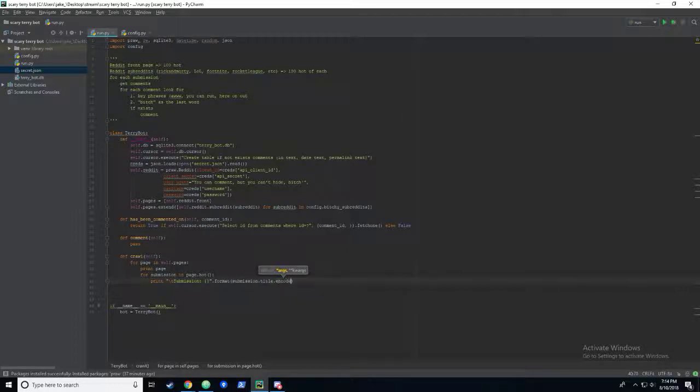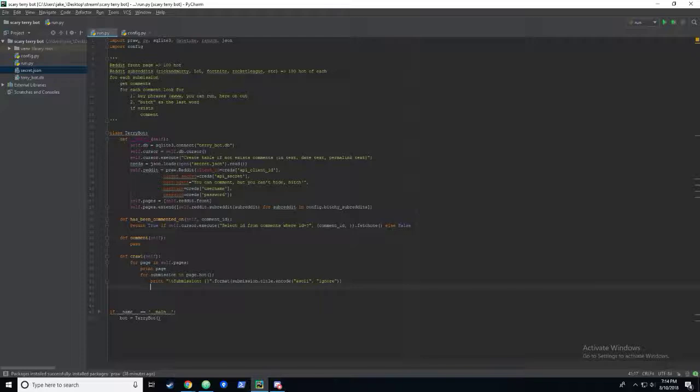I'm going to encode this with an ignore, in case there's any special characters. Python 2 really can't handle UTF-8 and anything outside of ASCII, and it's a total pain in the ass. So I'm just going to ignore any weird special characters for printing so that the program doesn't crash while we're trying to debug.